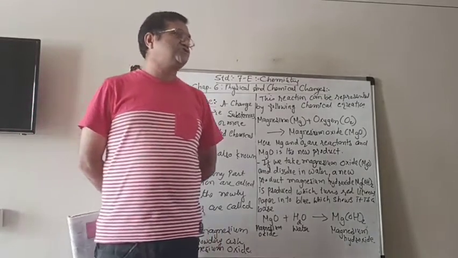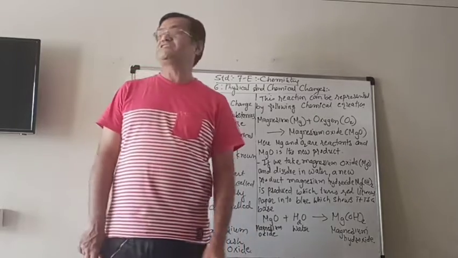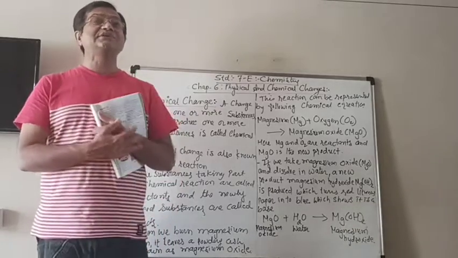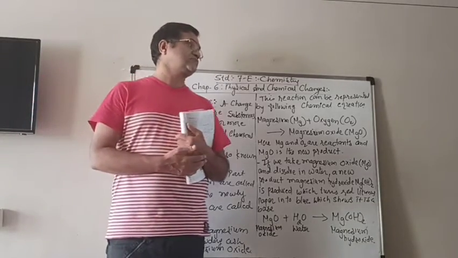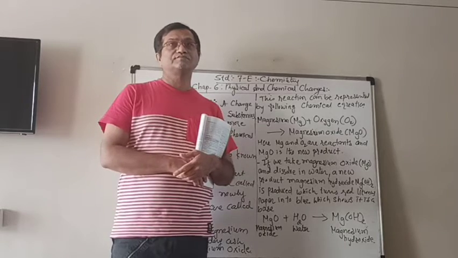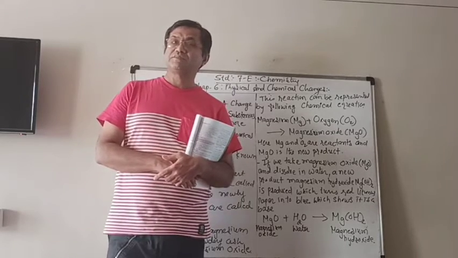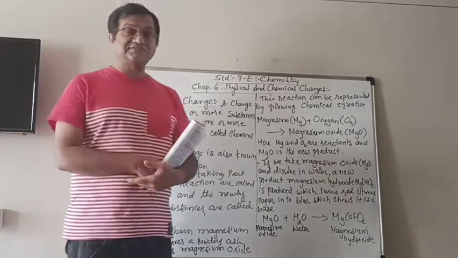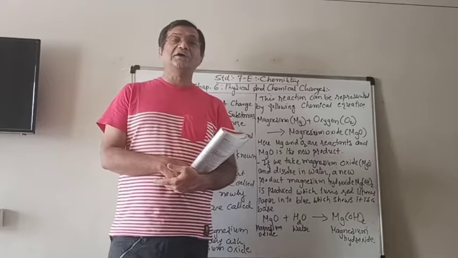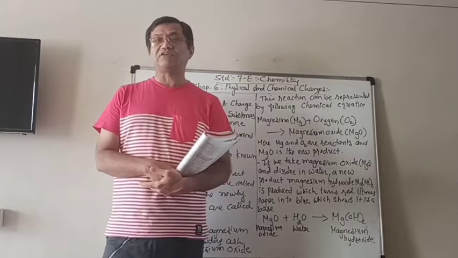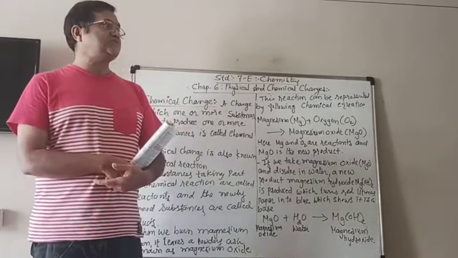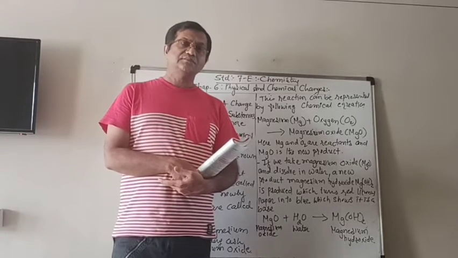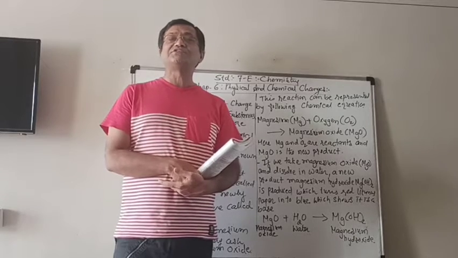In physical changes, we saw that when the change takes place, only the physical properties of the substance are getting changed. Physical properties means the color, shape, size, or the state like solid, liquid or gases. If the changes take place only in those physical properties, then it is known as physical change.